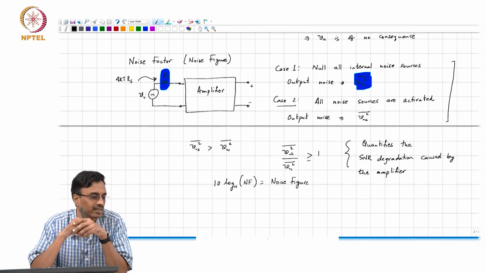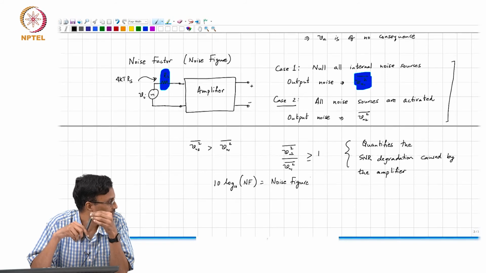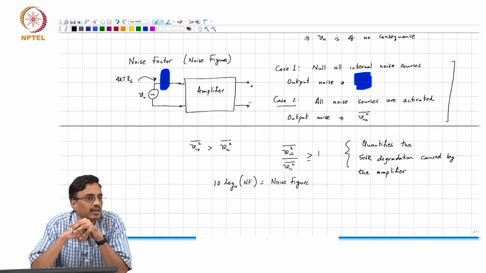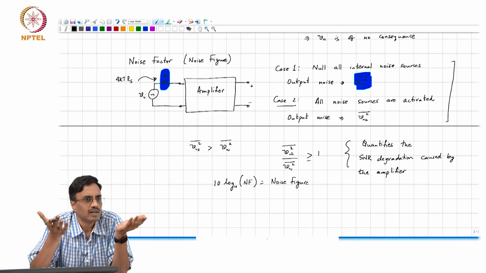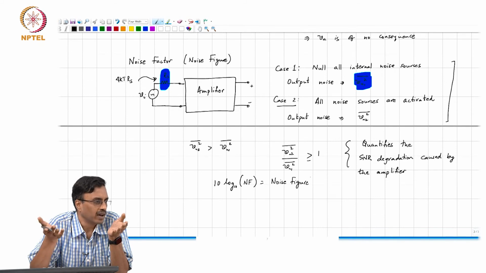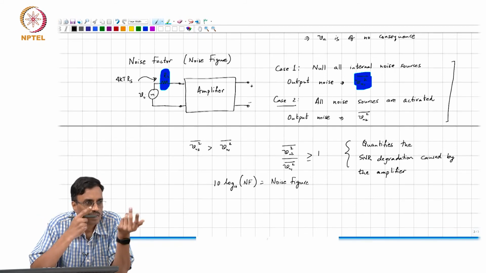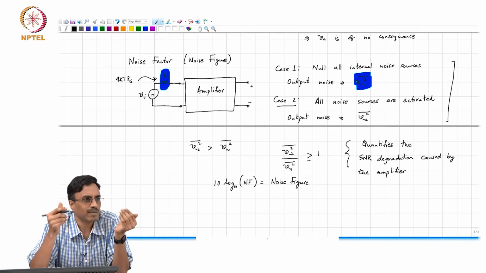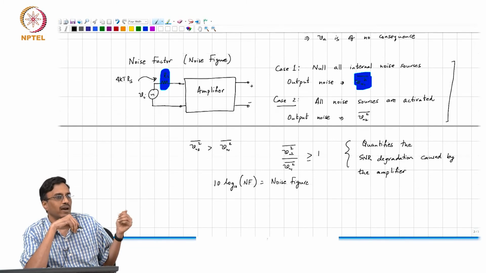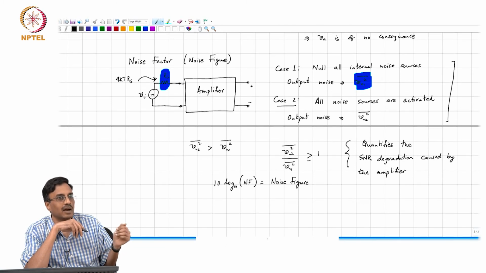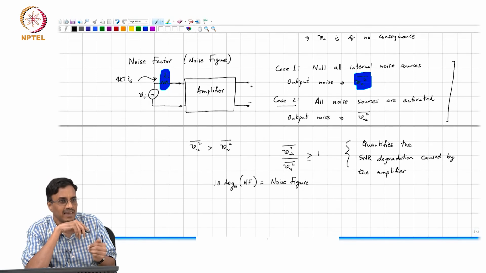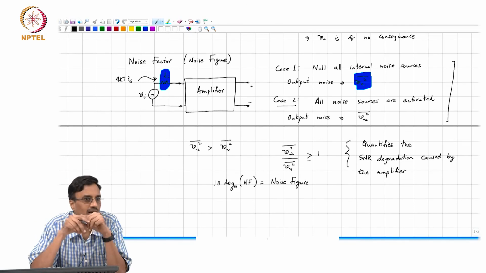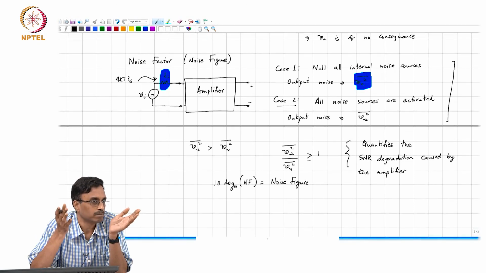But if they say the noise factor is 3 dB, what does it mean? Vn2 square by Vn1 square is a factor of 2, which means that the amplifier is adding as much noise as the input noise source after going through the amplifier. Okay.